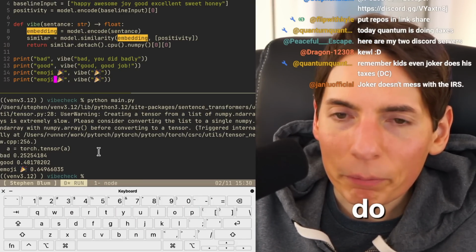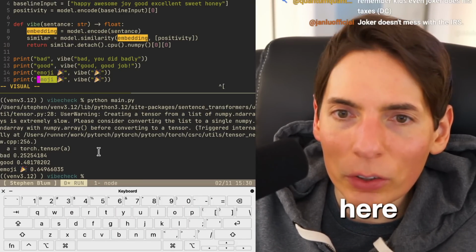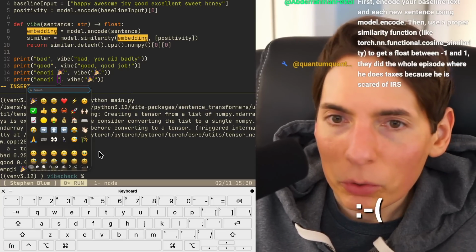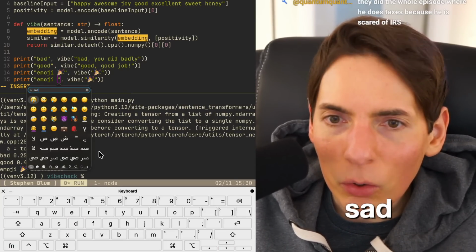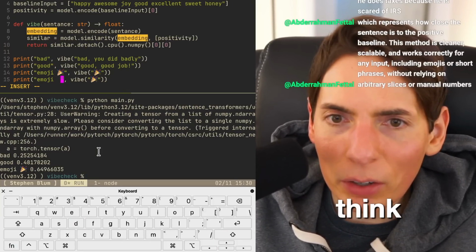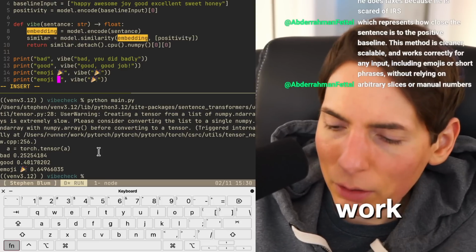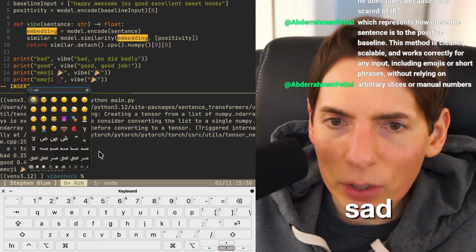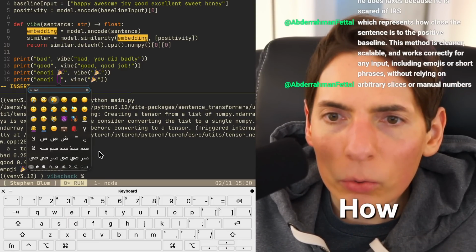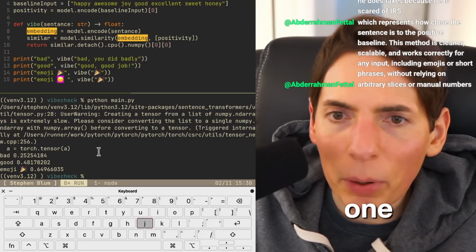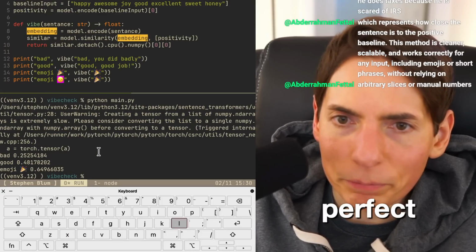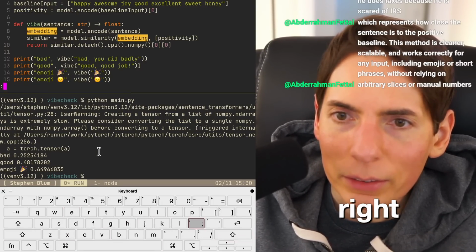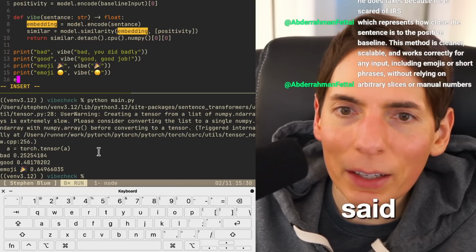What I want to do is, let's see here. Let's do emoji sad face. We'll do a sad, or sad. All right, I think very sad. Oh wait, that won't work. Let's see, is there sad? There's another sad. How about this one? There we go. Perfect. All right, let's see if that works. Vibe sad, and then